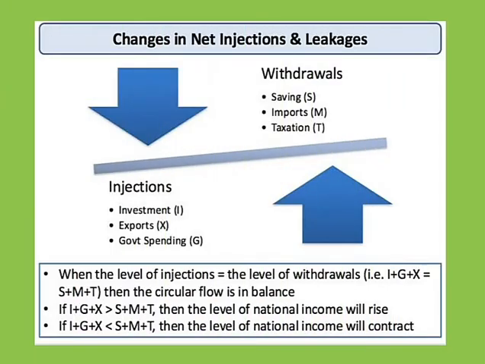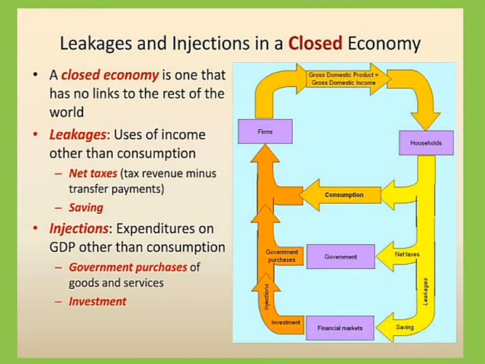Here we have some examples of leakage and injections. Injections are investment, exports, government spendings in the economy. And if we talk about the leakage, these are withdrawals here: savings, imports and taxations. Another example, in a closed economy, of leakage and injections: if we talk about leakage, this is taxes and savings, and injection, this is government purchases, government spendings and investment.